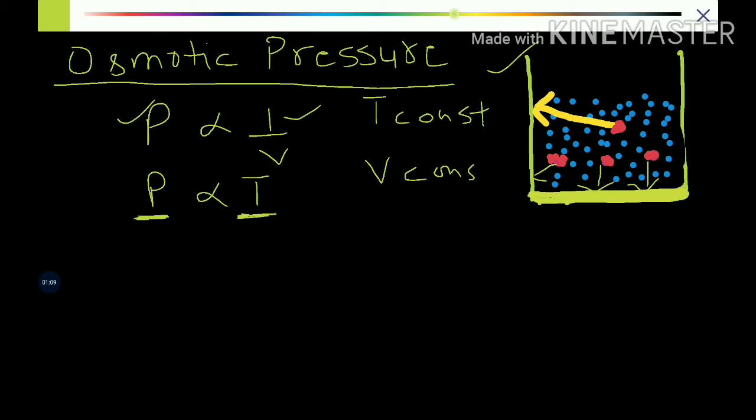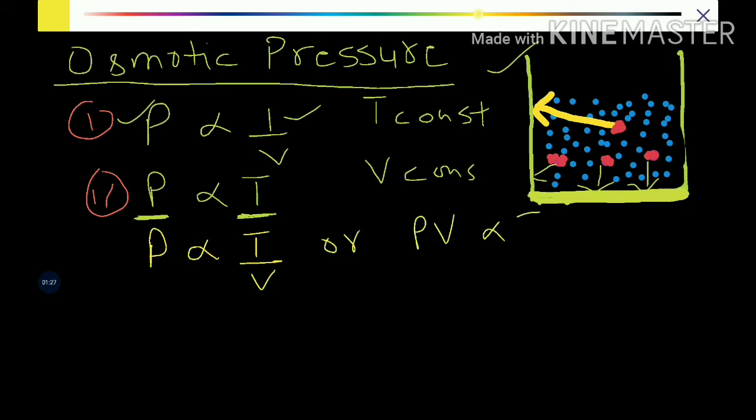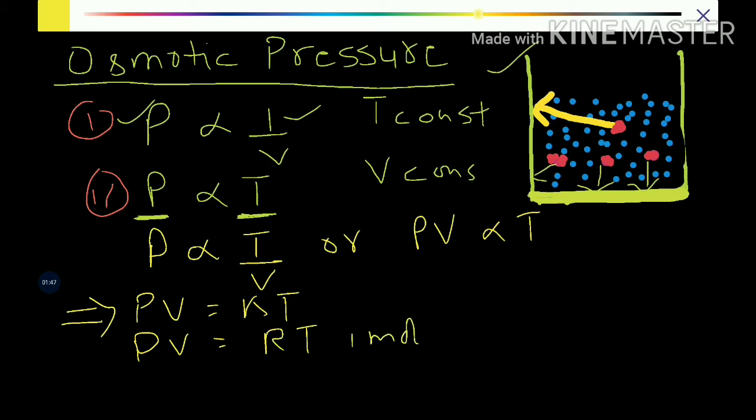So combining equation 1 and equation 2, I can write P is directly proportional to T by V, or I can also say PV is directly proportional to T. Removing the proportionality sign, PV is equal to KT, and here the proportionality constant will be the same as the universal gas constant, so PV is equal to RT for 1 mole of gas. But for n moles, PV is equal to nRT.